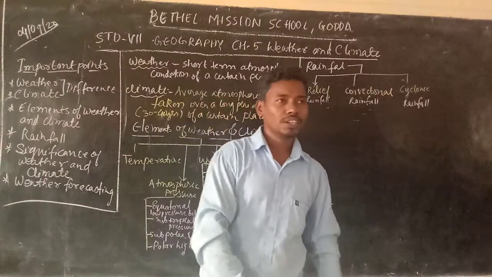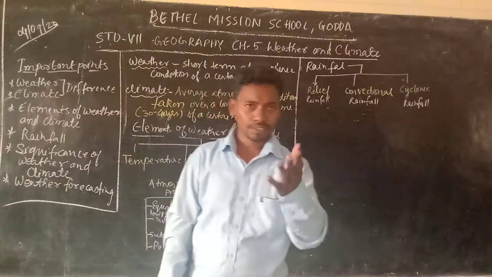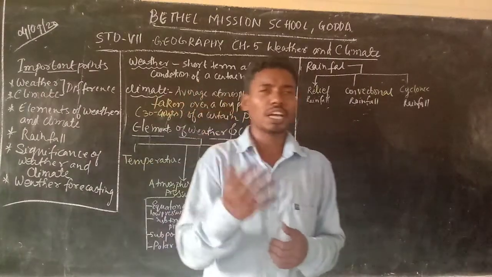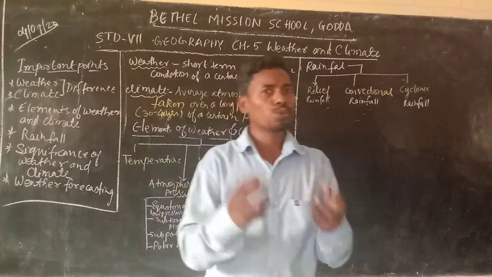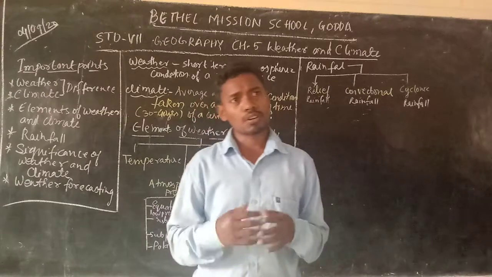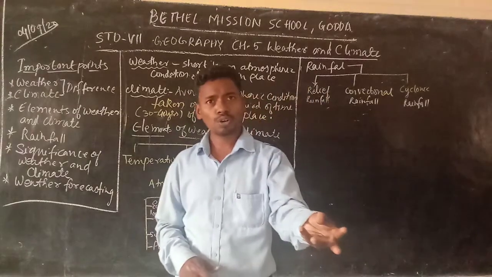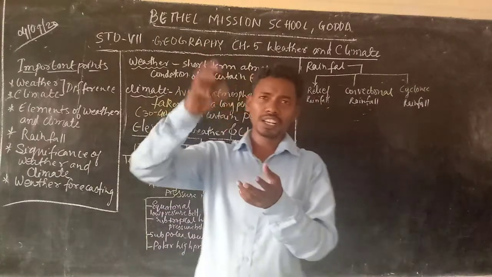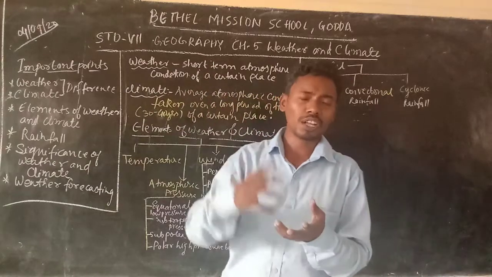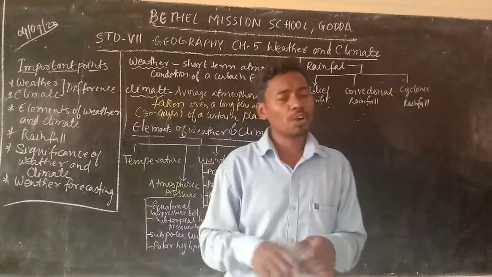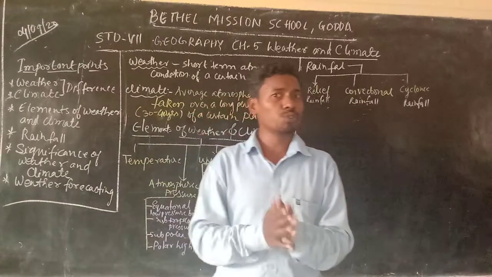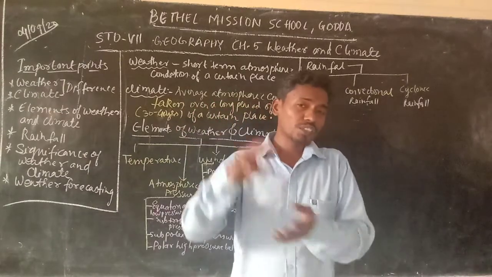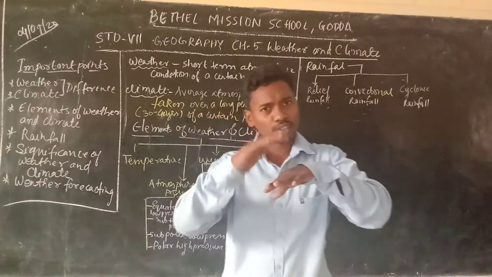So, let us consider that in the morning you had a very cool environment, but now in the daytime, 11 o'clock, 12 o'clock, 2 o'clock, 3 o'clock, you feel quite warm or hot. You know why? Because in the morning time the air in the atmosphere was cool. But when this air is in contact with the sunlight for long, what happens? It gets heated up, and we also start feeling hot, because that air of the atmosphere is in direct contact with our skin.